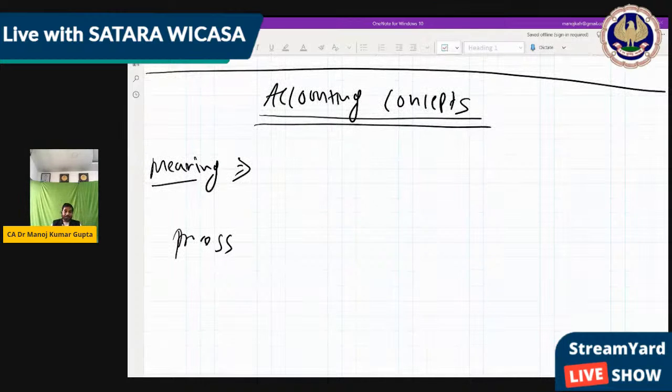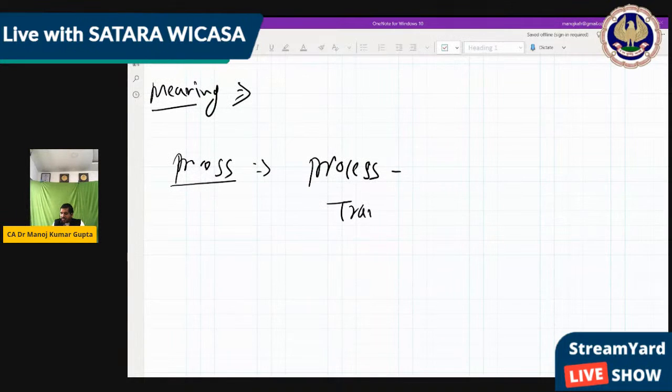How does accounting work? The accounting process you must have learned very well in 11th and 12th, that accounting starts with transactions. Means when we start accounting, that process starts with the transaction. Once we do something, then only the transaction happens, and once a transaction happens, then only we get the further record.